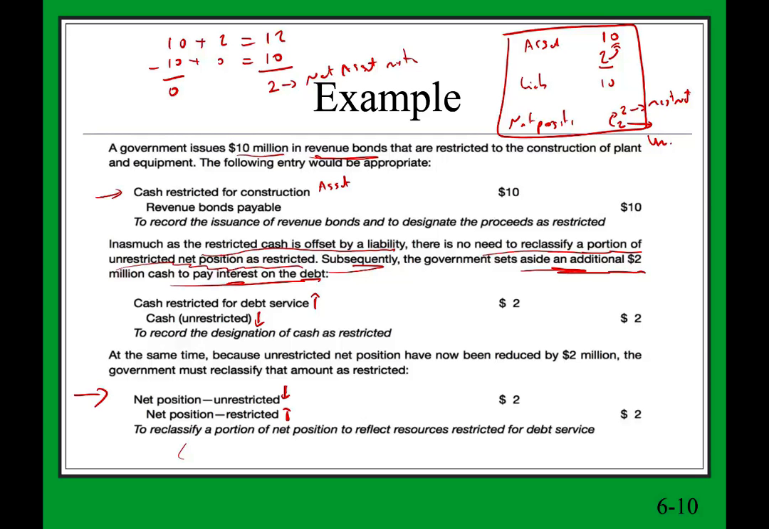So initially we did not need a journal entry. Then once we reclassify the cash, this is a reclassification entry. Then we need to make another reclassification entry for net position to show that we have an additional 2 million in restricted asset. So hopefully this is a good illustration of how it works.